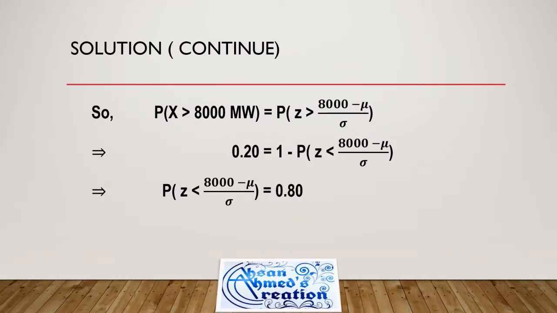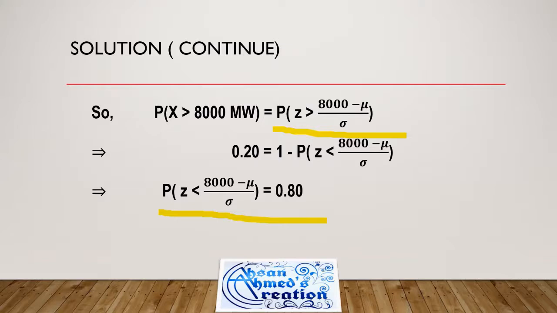Now, since probability of x greater than 8,000 megawatt is given, in the z form it can be expressed as this expression, and this equation can be finally reduced to 0.20 equals 1 minus P of z less than 8,000 minus mu over sigma. By solving this, we can get this.